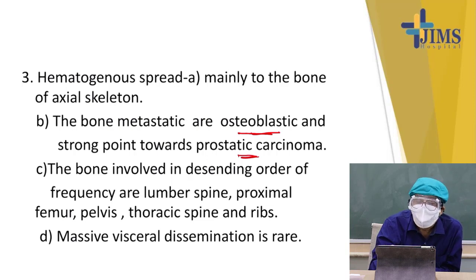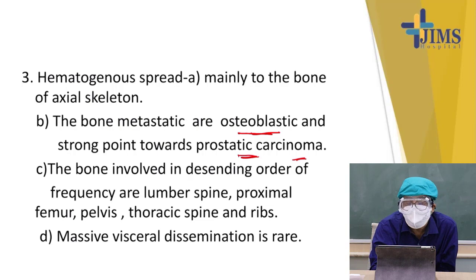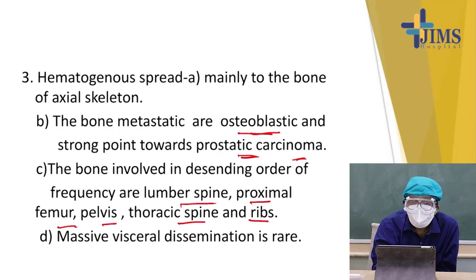But important in the male patient, osteoblastic metastasis in the lumbosacral region in particular is strongly suspicious of carcinoma of the prostate. Bones are involved in descending order of frequency: lumbar spine, proximal femur, pelvis, thoracic spine and rib. Massive visceral dissemination is very rare.